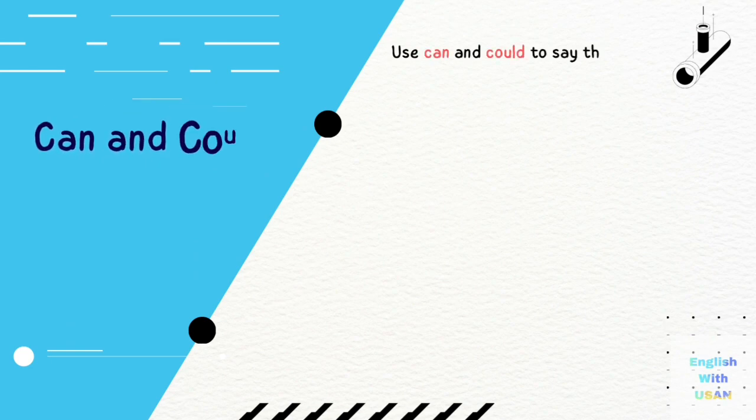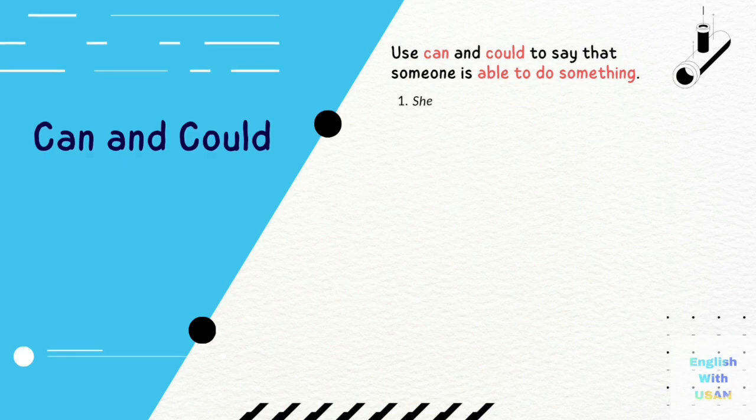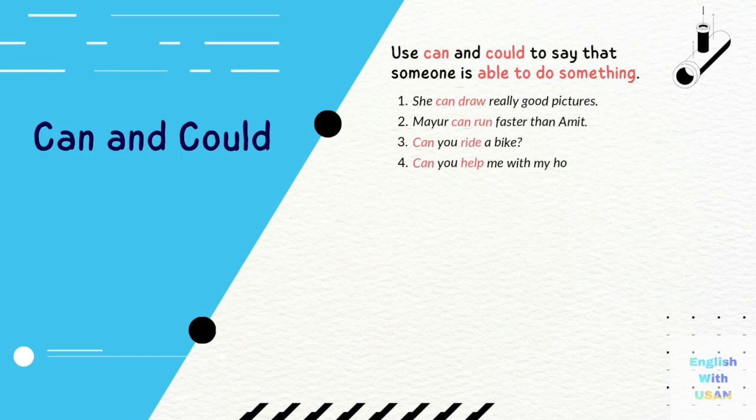Can and could. Use can and could to say that someone is able to do something. For example, she can draw really good pictures. Mayur can run faster than Amit. Can you ride a bike? Can you help me with my homework?